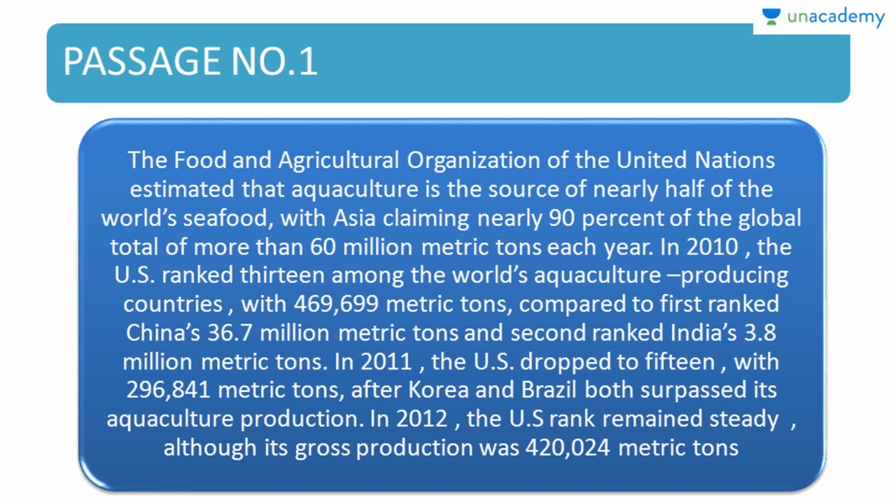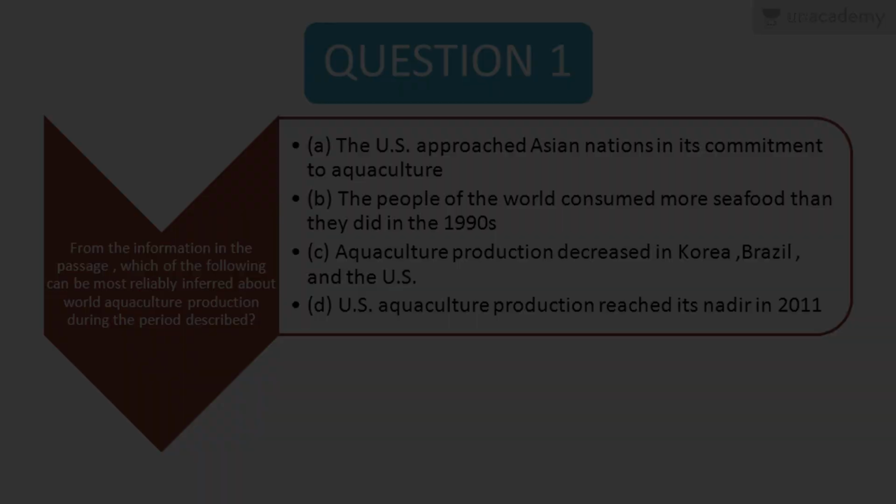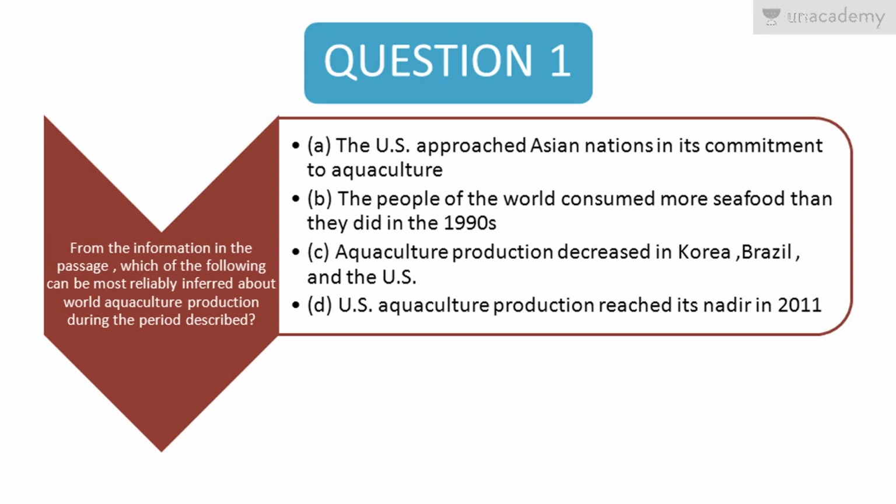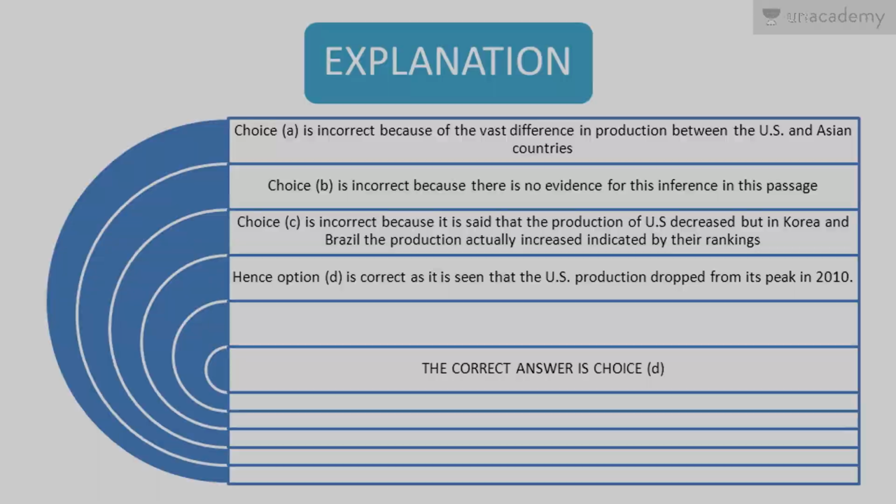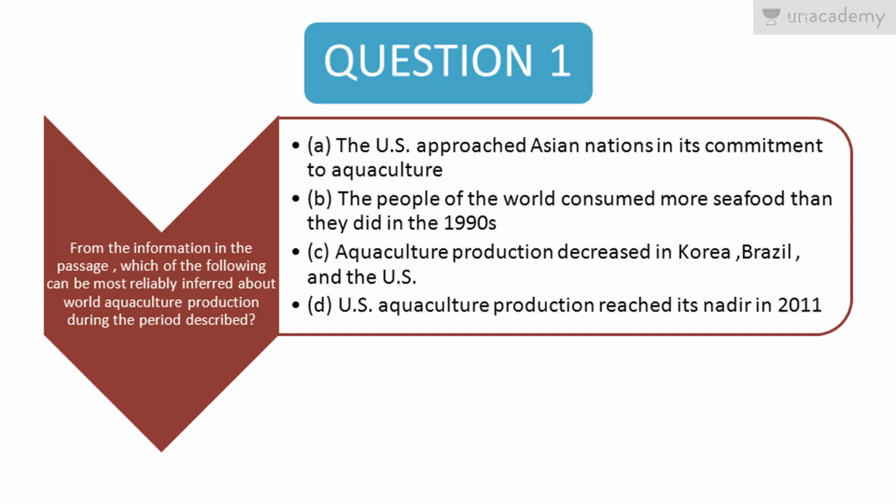Where are they telling that in the 1990s people consumed less seafood? Nothing. They are just talking about the period of 2010, 11 and 12. So how can you make inferences about the 1990s according to this passage? You can't make any inferences. So surely B is also wrong.